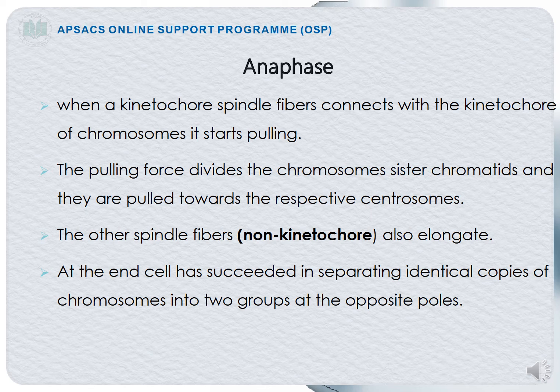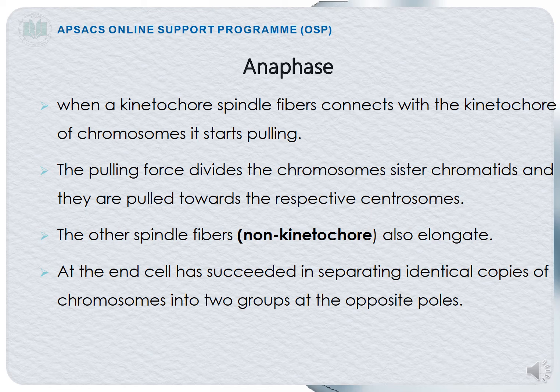As in the metaphase, you can see that the spindle fibers have attached themselves to the chromosomes at the point of the centromere. Now, when they attach themselves, what will happen? They will start pulling in the opposite direction. The pulling force divides the chromosomes into sister chromatids, and they are pulled towards the respective centrosomes.